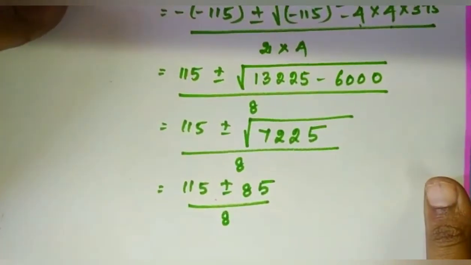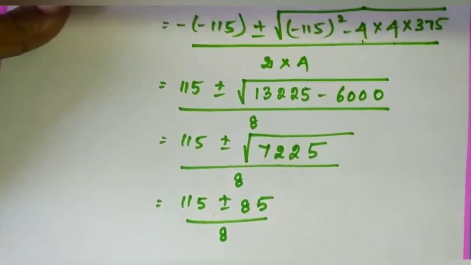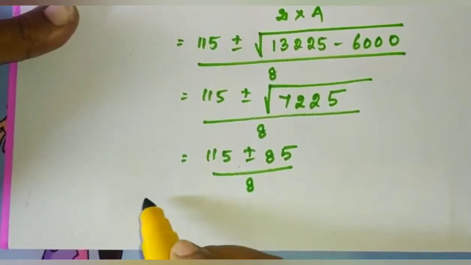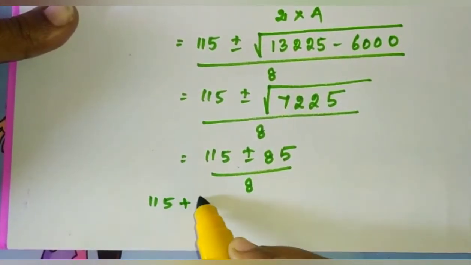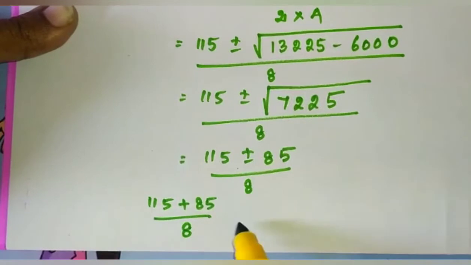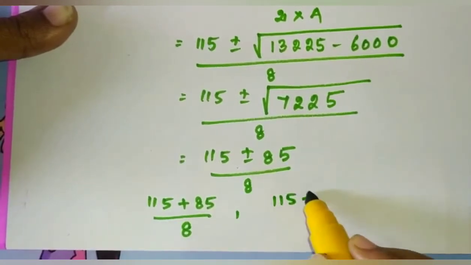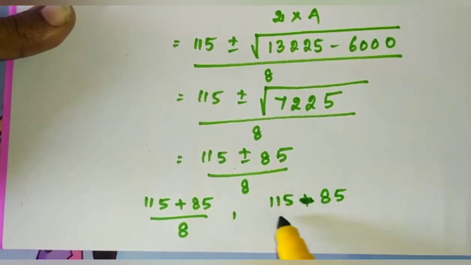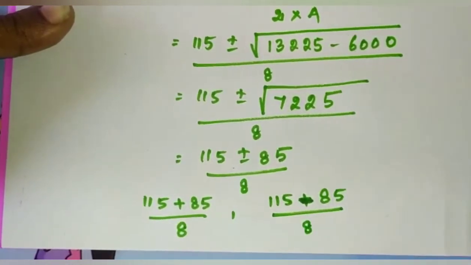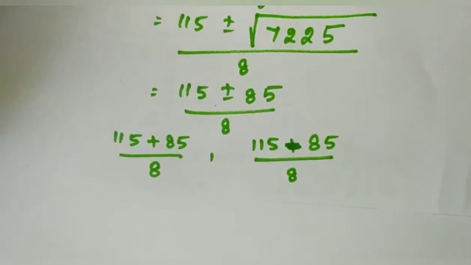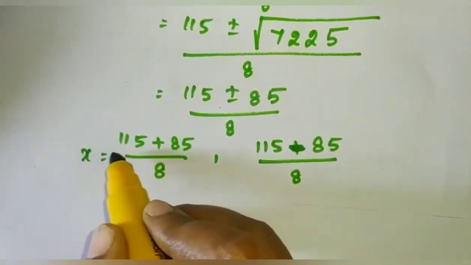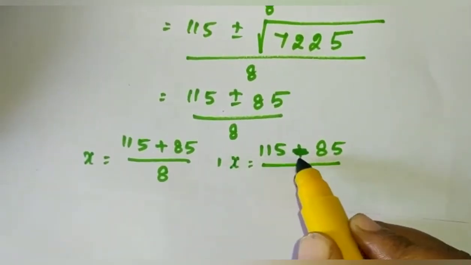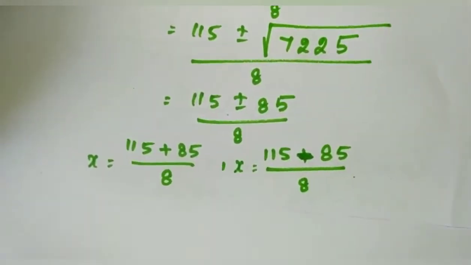So one value is positive and another value is negative. 115 plus 85 divided by 8 and 115 minus 85 divided by 8. Simplify this one. So x is equal to 115 plus 85 divided by 8 and x is equal to 115 minus 85 divided by 8.